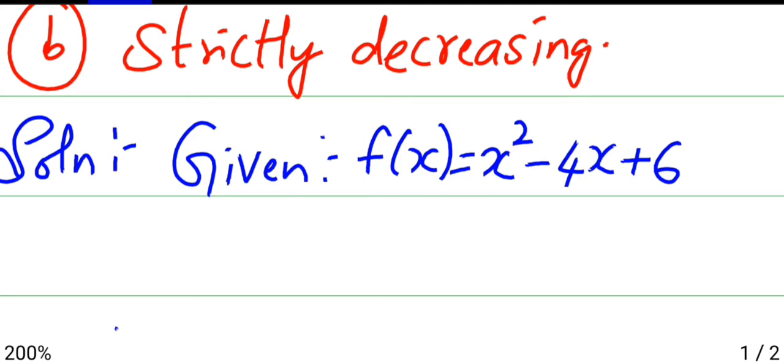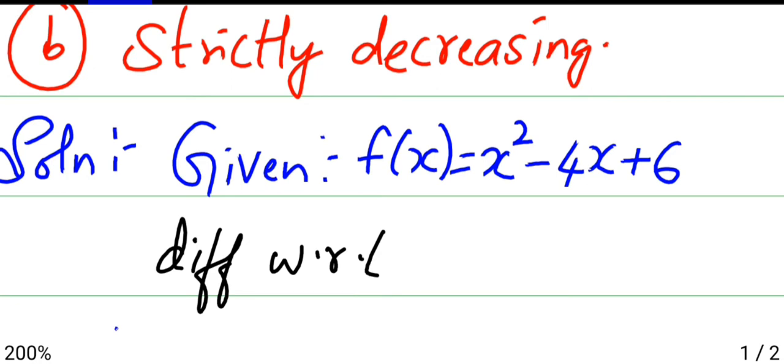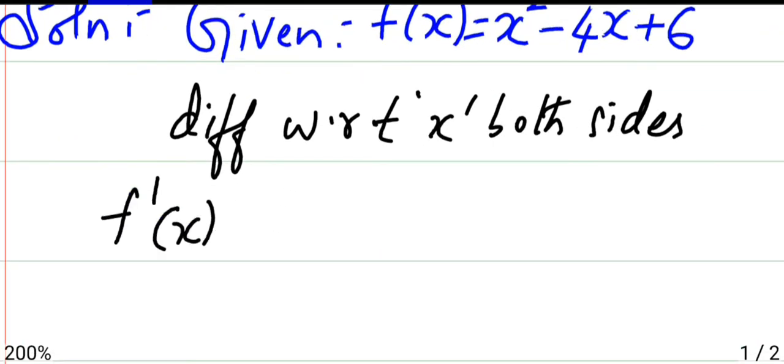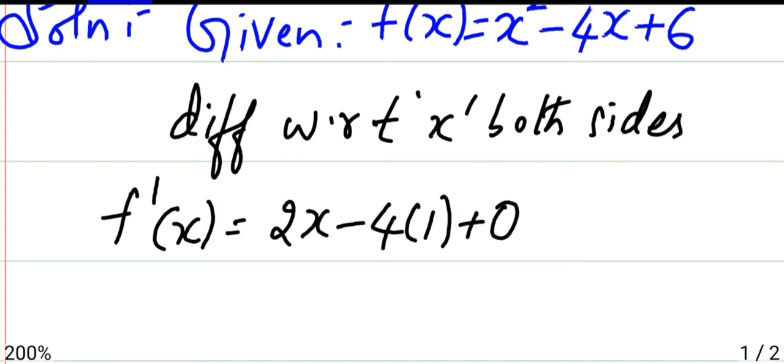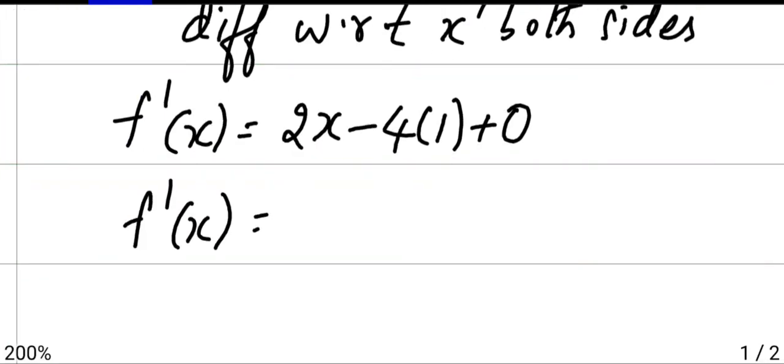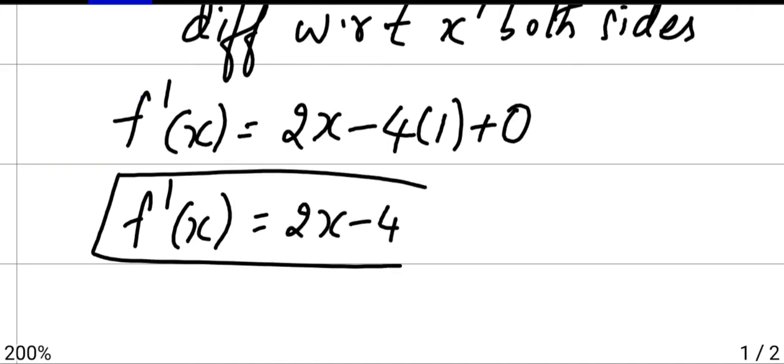So here first differentiate with respect to x, both sides. So we get f dash of x is, x square is 2x minus 4, x is 1, and then plus constant becomes 0. Then f dash of x is 2x minus 4. Call this as equation 1.